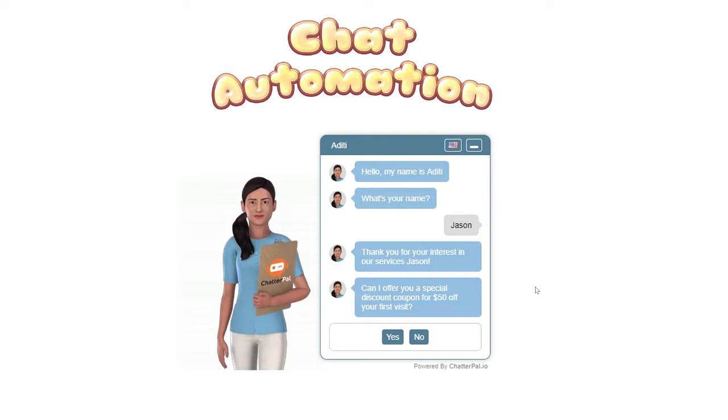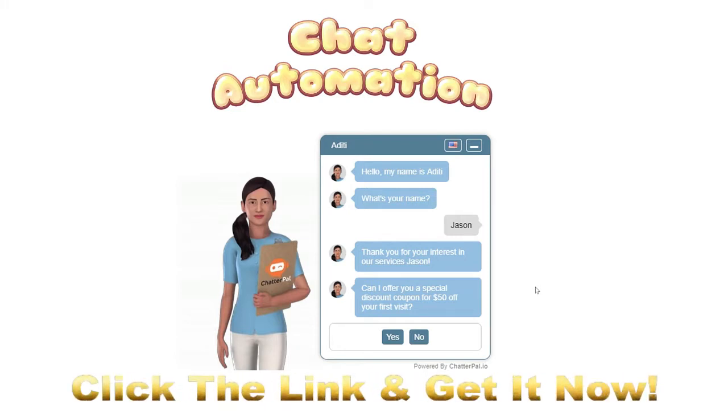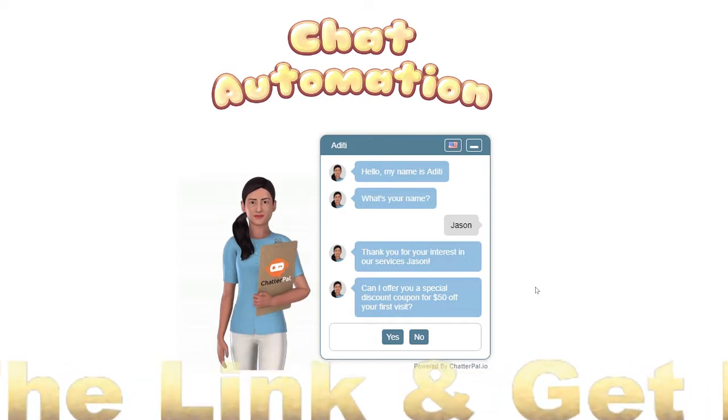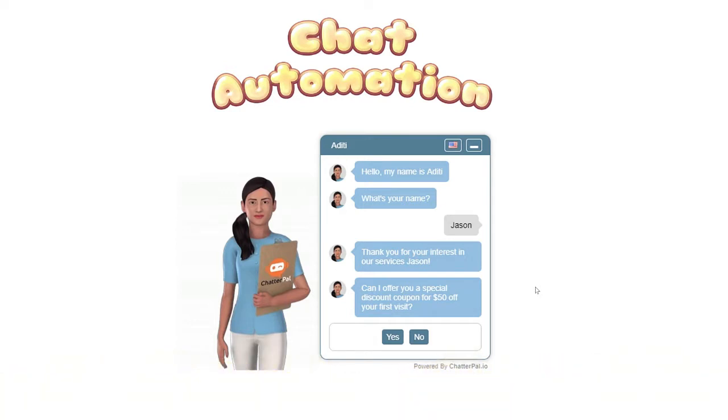Now, this is a big distinction between chatbots, right? The reason why this is more powerful than a chatbot and completely different is the fact that the entire system has been built using the data that we've collected with our previous apps like VideoPal and so on, where we've had tens of thousands of users and customers using it and their suggestions and so on. And we had all that data collecting, and one of the biggest things is when it comes to a website, the longer that you keep a person on your website, the more revenue your website is going to get, the more leads it's going to get, and ultimately you'll be getting better results than what you're getting currently.